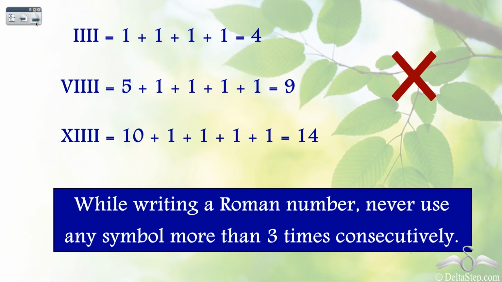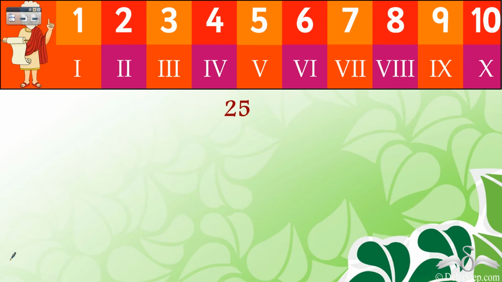Also, it's very important that while writing a Roman number, never use any symbol more than 3 times consecutively, that is one after another. So you see, all these style of writing are not allowed in Roman numbers. So you cannot have 4 I's together in any of these cases, or even 4 V's together or 4 X's together. None of these symbols can be represented more than 3 times consecutively. So how can we represent this? Well, we have 2 and 5. So can we simply take this and this, and can we represent this number?